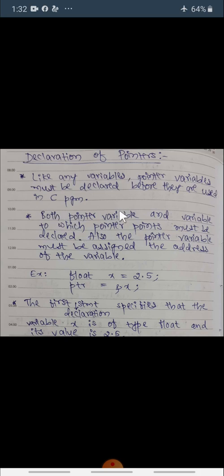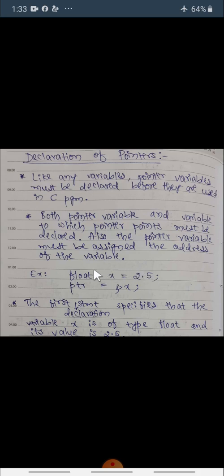So here both the pointer variable as well as the variable to which that pointer is pointing must be declared, and also the pointer variable must be assigned the address of the variable. This is very important, because a pointer variable obviously holds the address of a variable, so it must be assigned the address of a variable. For example, x is a variable and its value is 2.5.